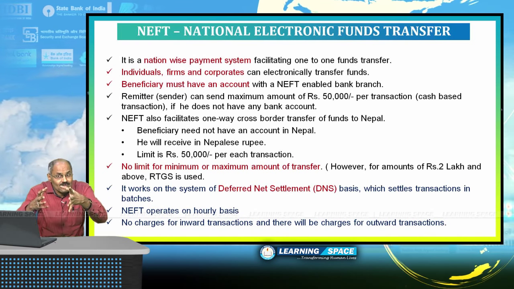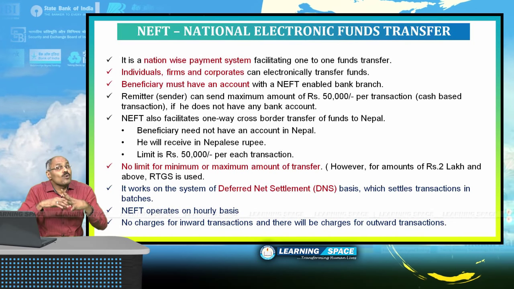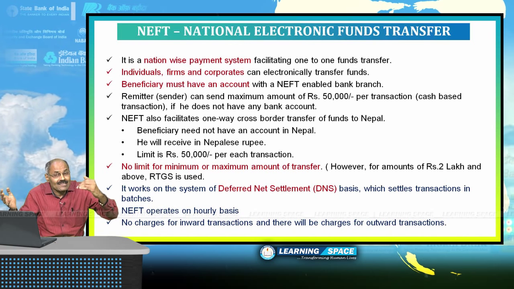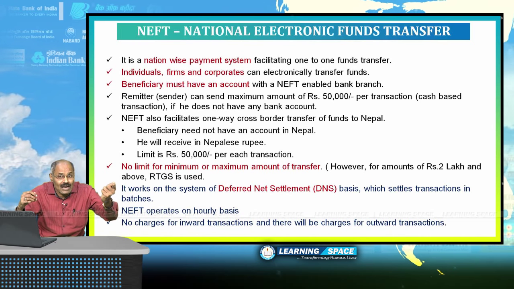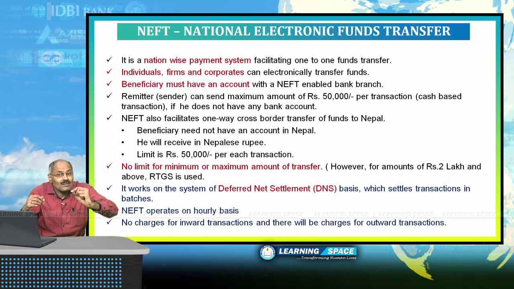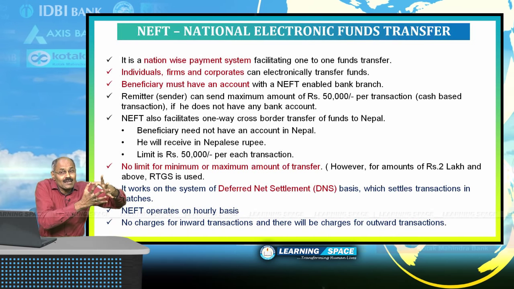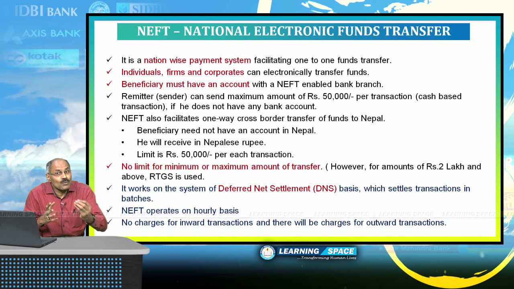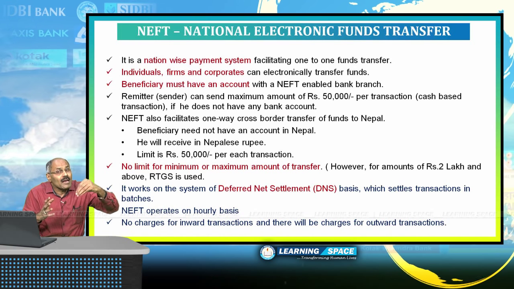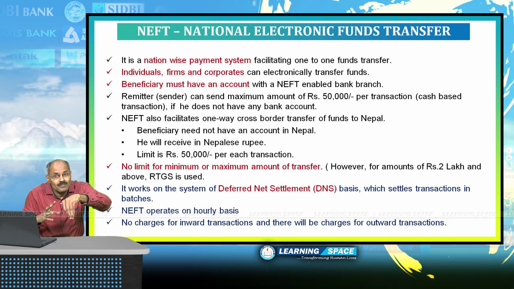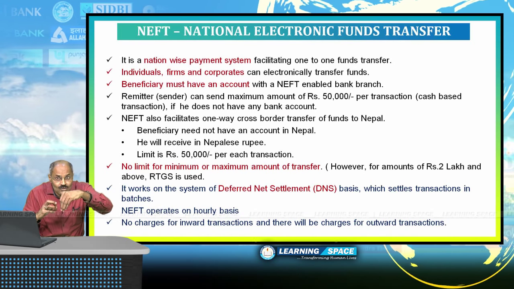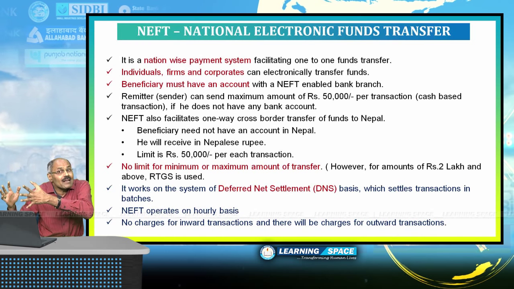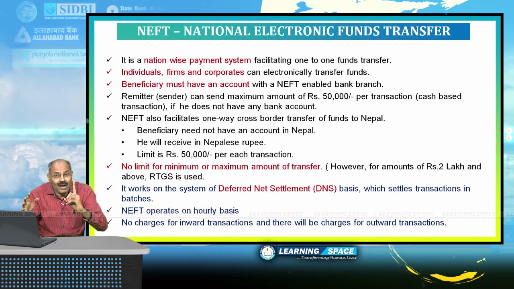Under NEFT, as per RBI circular, no minimum, no maximum is specified, and up to rupees 2 lakhs, it is transferred through NEFT, and under the NEFT system, these transfers take place in bunches, that is once in an hour. If you are giving a request to the bank at 12:15 AM, your transaction will take place normally at 1 o'clock.